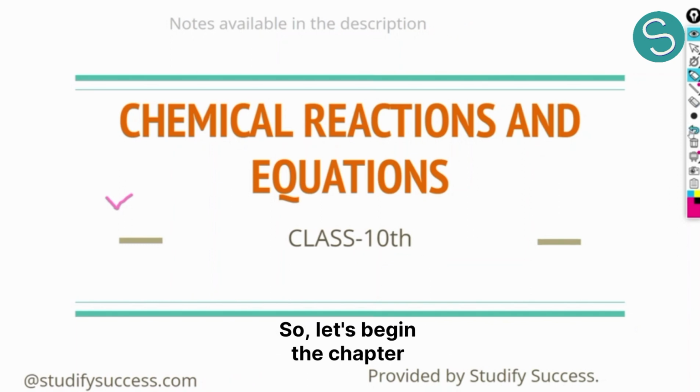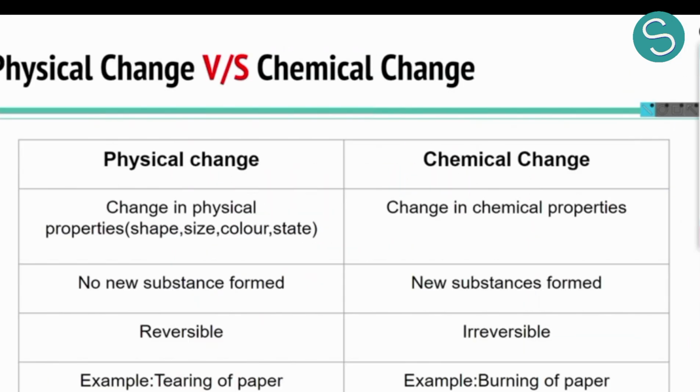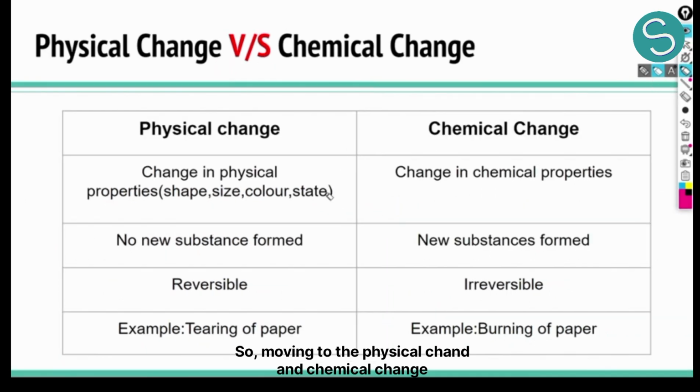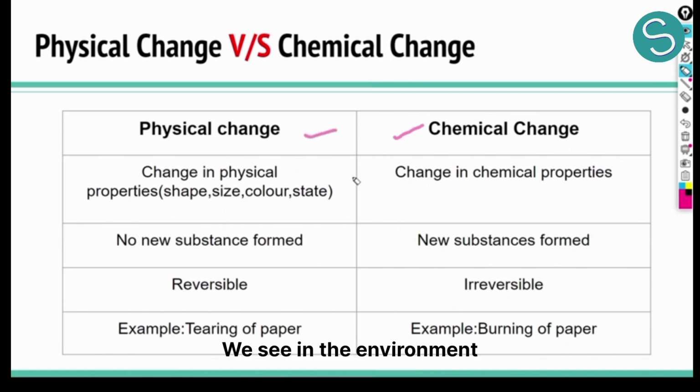So let's begin this chapter with a brief recap of what we have already studied in our previous classes. Moving to physical and chemical changes. This is something we have done in 6th and 7th standards as well. Physical change and chemical change are the two types of changes we see in the environment.